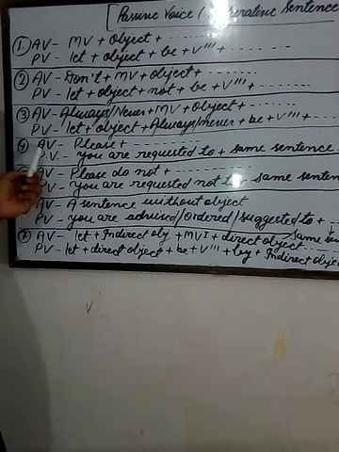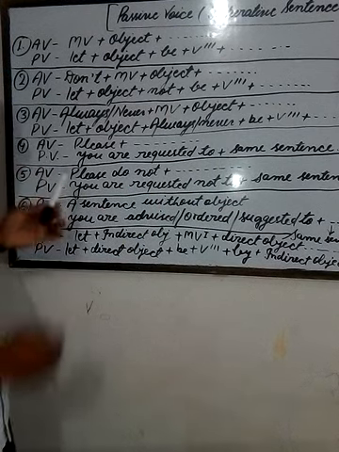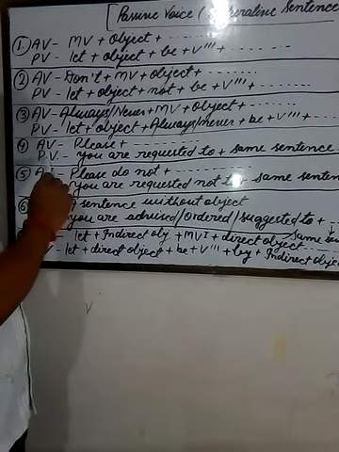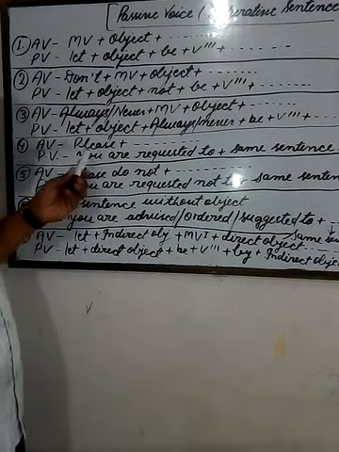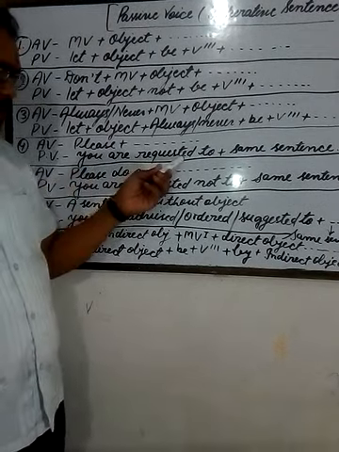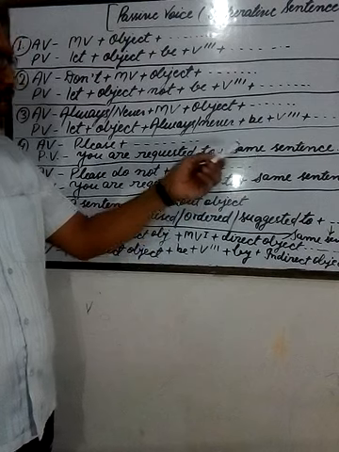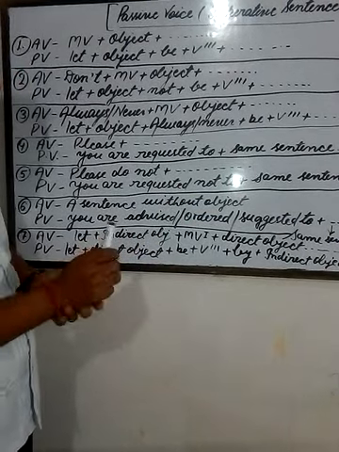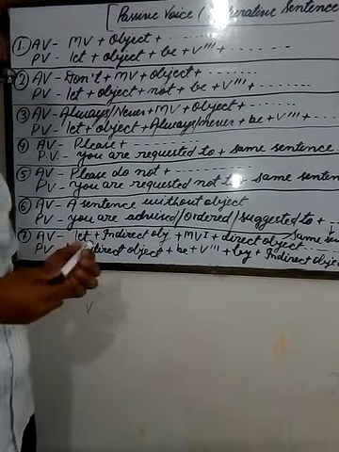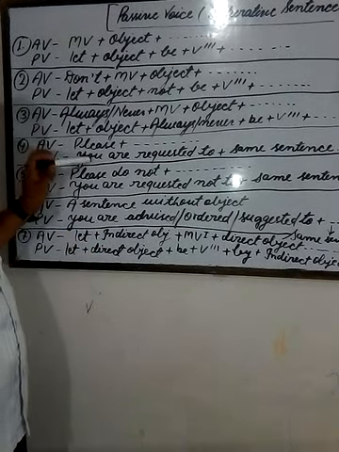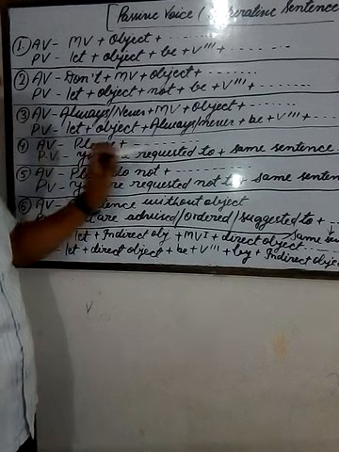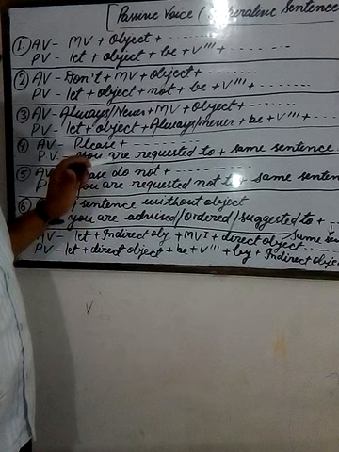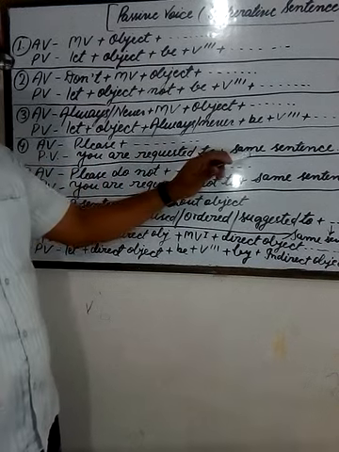The fourth type of sentence in active voice starts with please. That sentence will be written in passive voice starting with you are requested to plus the same sentence. It means the remaining sentence is not changed. All the other words are written the same. For example, please come here. You will write you are requested to in place of please, and the remaining sentence, come here, will be the same. So the answer will be you are requested to come here.